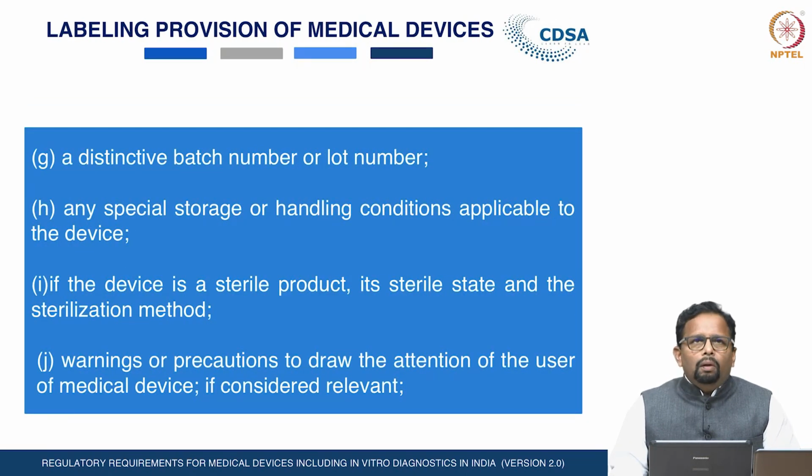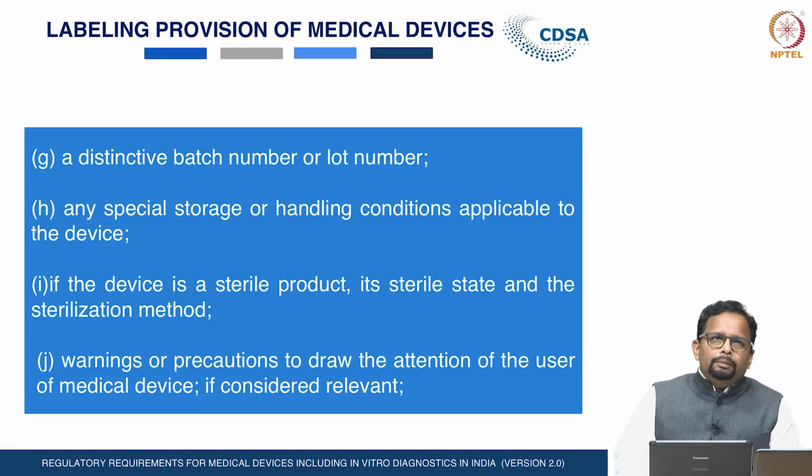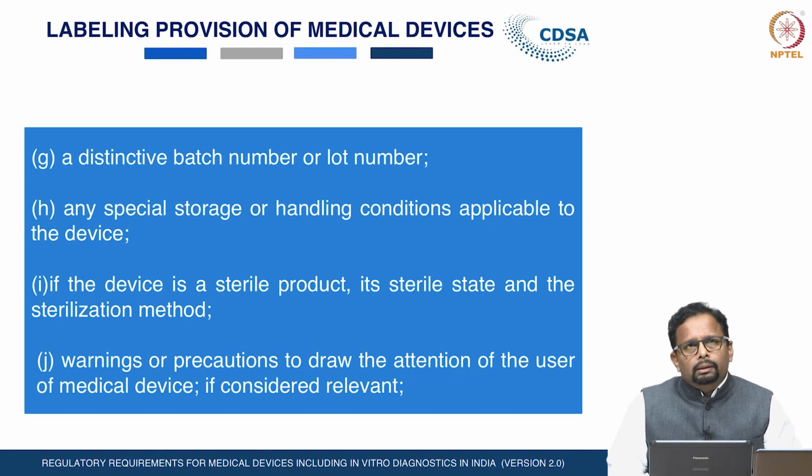The batch number or lot number of the medical devices or in vitro diagnostic should be there on the label of the devices. The storage conditions or handling conditions, if applicable, have to be mentioned on the label of the devices. If the device is supplied as a sterile product, its sterile state and sterilization method have to be clearly mentioned on the label of the medical devices.